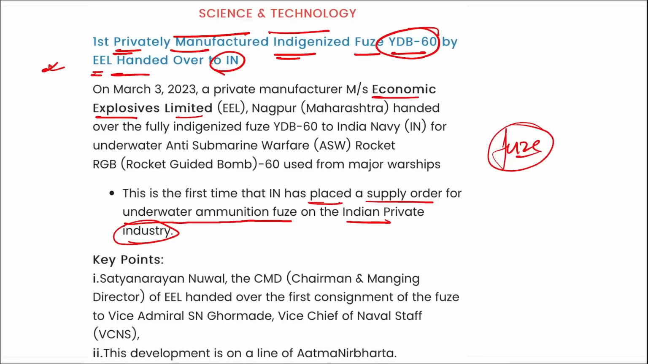All right. So coming back, remember, important: which company has delivered this fuse? It is Economic Explosive Limited. All right, it was handed over to whom by the EEL? To Indian Navy, and this is for the first time that Indian Navy has placed a supply order for underwater ammunition fuse, and the name of the fuse is YDB-60.